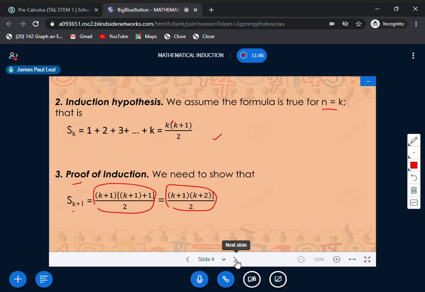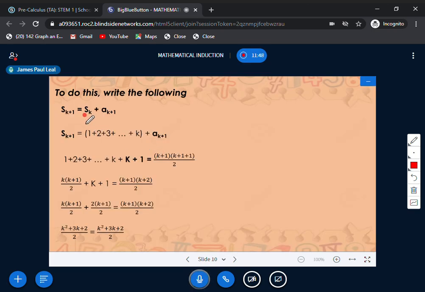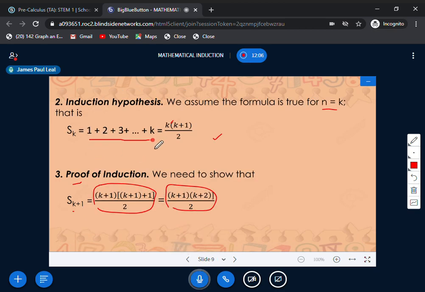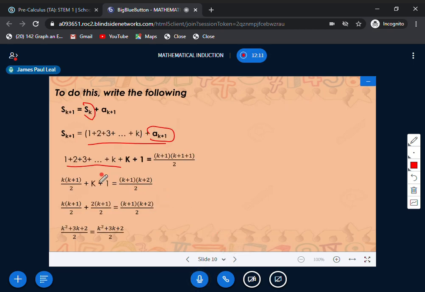How to do that? Since you have now your S sub k, and we need to add only k plus 1, all you have to do here is copy the given and add k plus 1, or a sub k plus 1. In doing so, we just need to copy that one, because we are now looking for the S sub k plus 1. So you will be having here 1 plus 2 plus 3 plus k, and we have to add k plus 1.